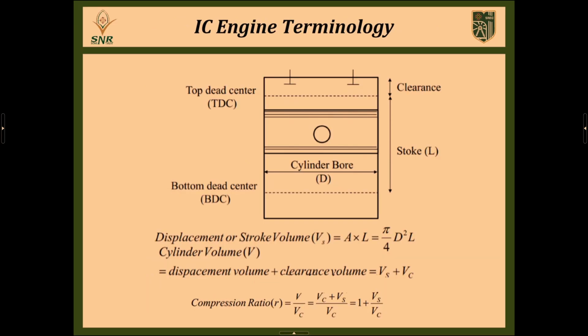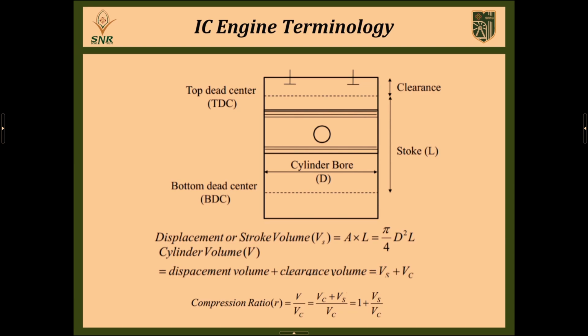Okay. So next one is IC engine terminology. What is meant by IC engine terminology? Generally inside the internal combustion engine the piston will reciprocate with up and down motion. So what is the extreme limit of the piston's reciprocating area inside the combustion chamber?